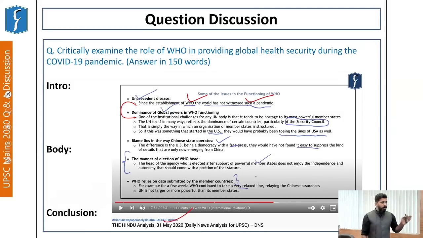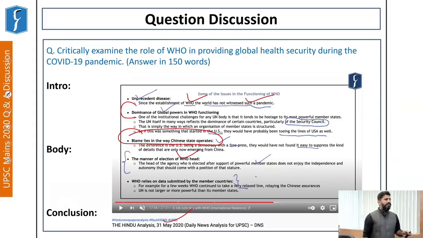Then we have also highlighted that the blame lies in the way the Chinese state operates. Other countries like the United States of America or India are democracies, but China is a very closed nation. It does not reveal information very easily. And that is why WHO could not ascertain what was happening inside China. And in the election of the head of WHO, these member countries play a key role.